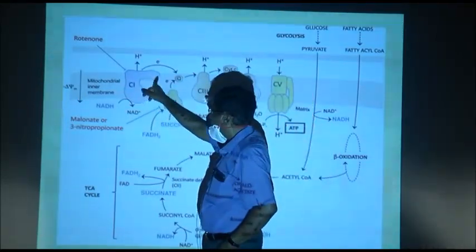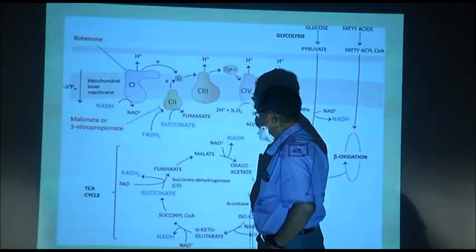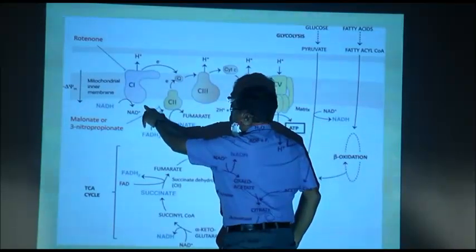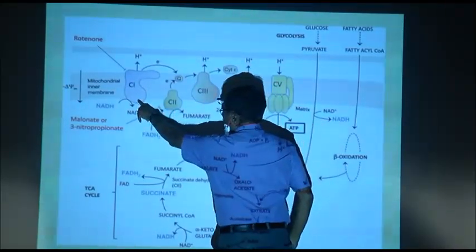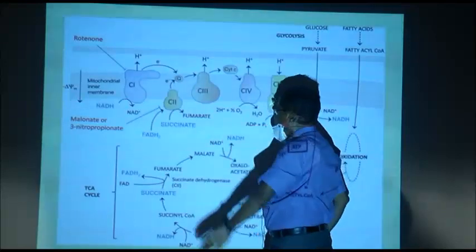Now, the mitochondrial membrane, now NADH gives its electron to complex 1.